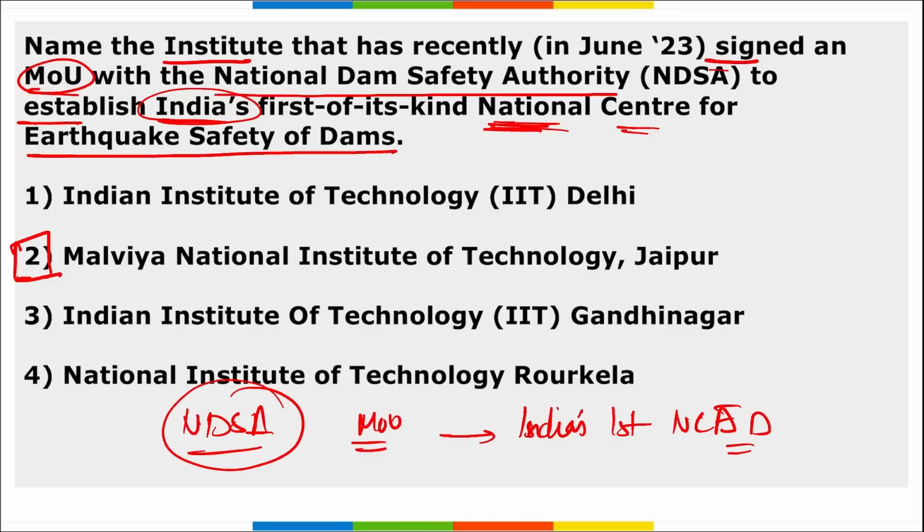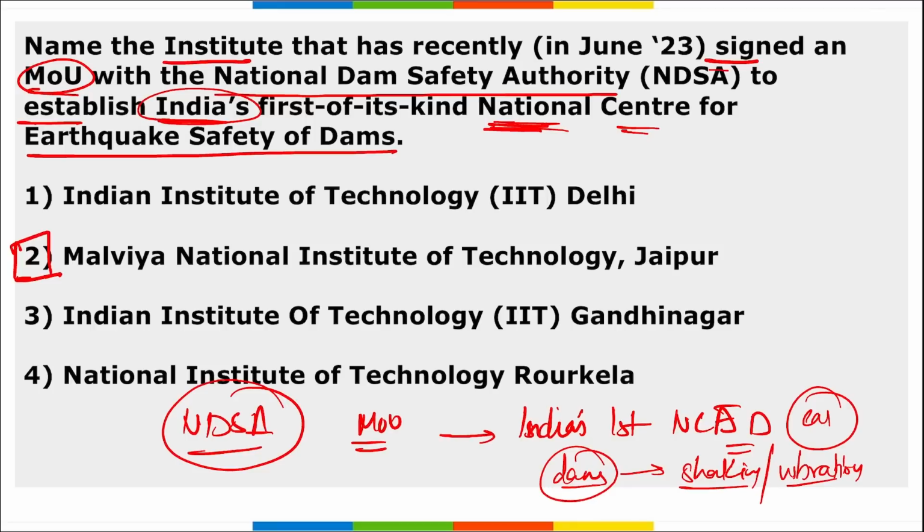Right? They will be focusing on dam safety: if there is shaking or any vibration because of an earthquake, how can that impact the safety of a dam, right? Can there be cracks in it? And if there are cracks in a dam, then definitely the security has been compromised, right?